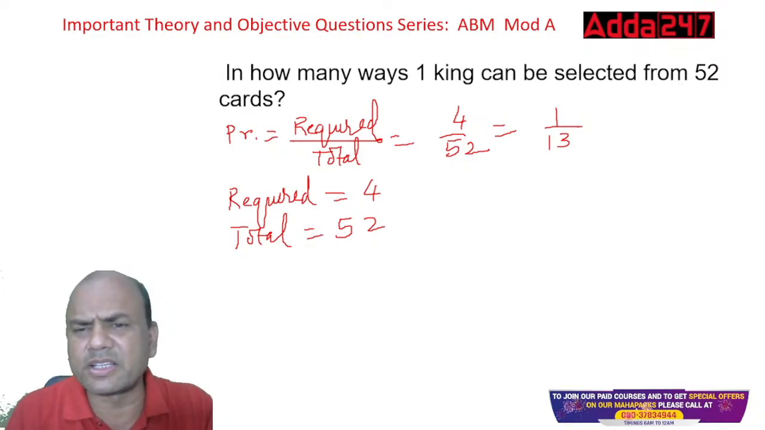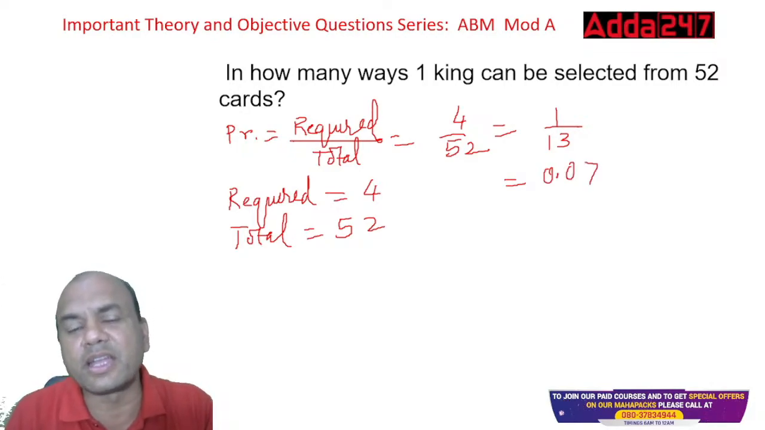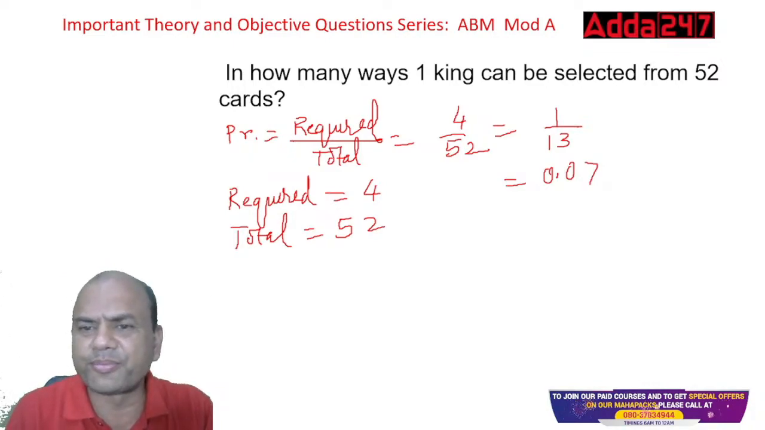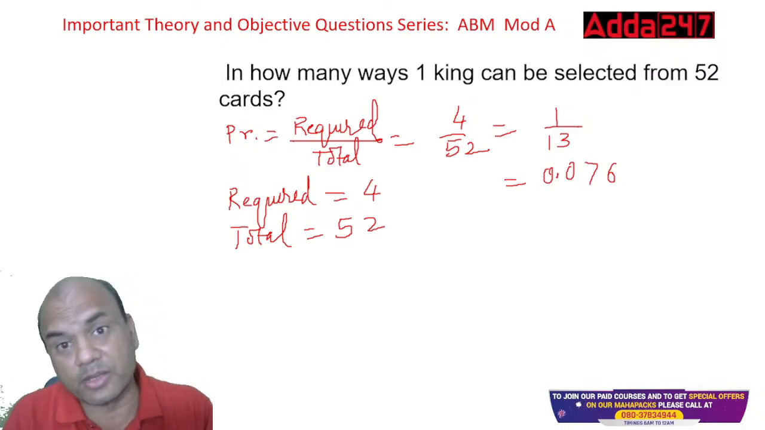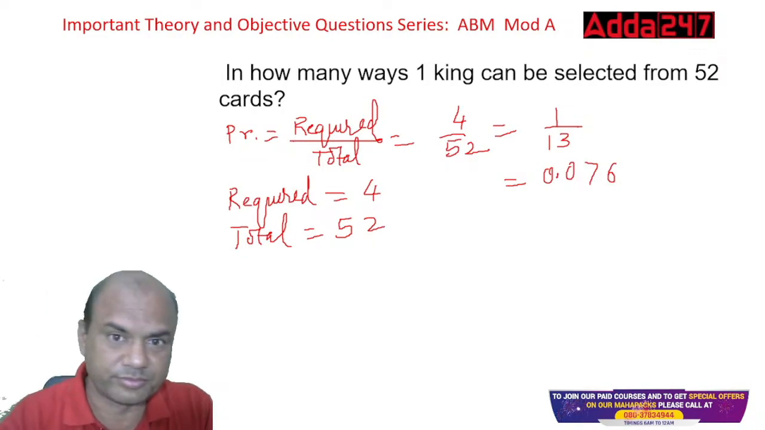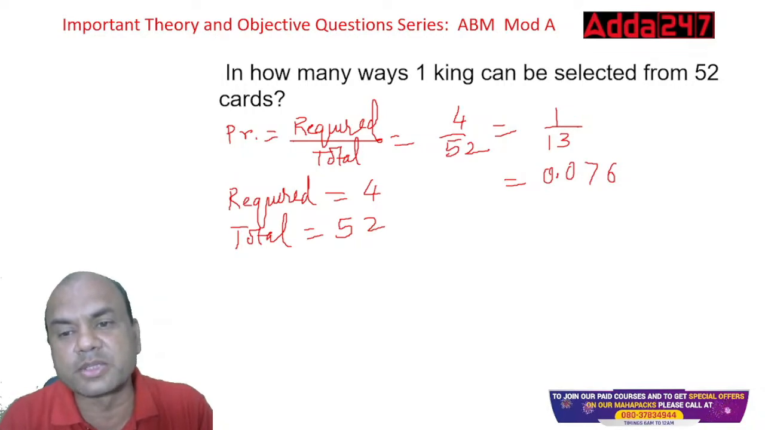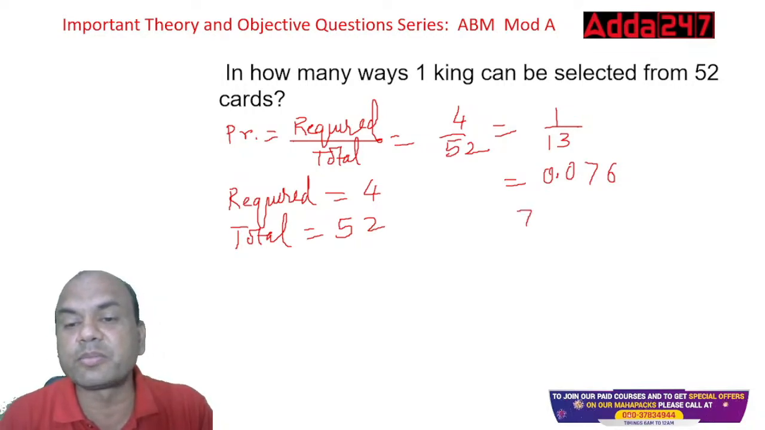If you want, we can divide it also. 0 point, then 100, 13 sevens are 91, again 90 remains. 13 sixes are 78, so 0.076. Or you can keep it 1 by 13, depending on what is given in the exam. If they give you 1 by 13, mark it 1 by 13. If they give you decimals, mark 0.076. If they give it in percentages, then it will be 7.6%.